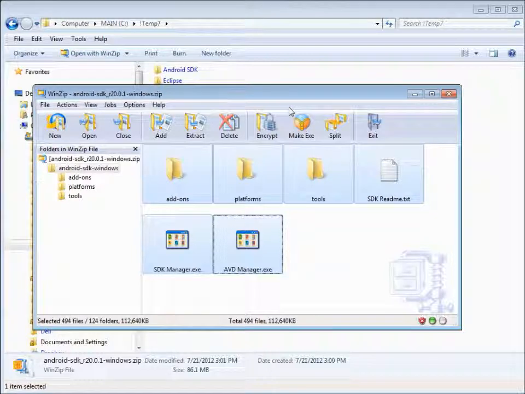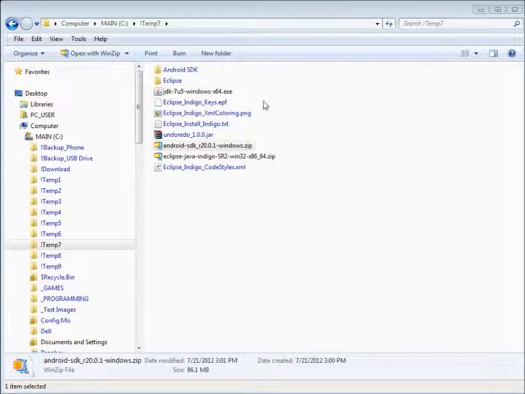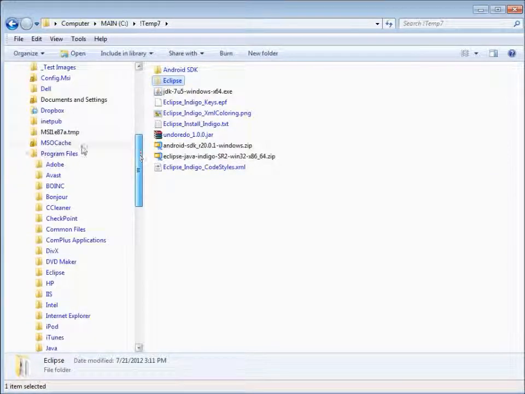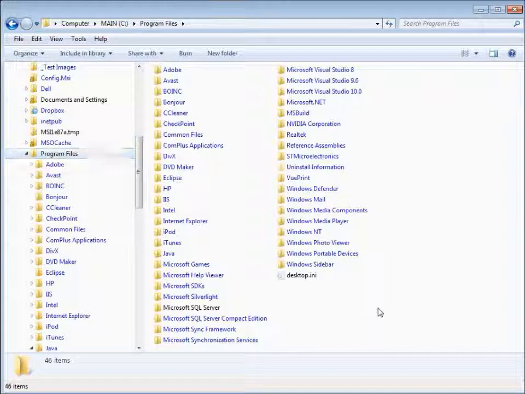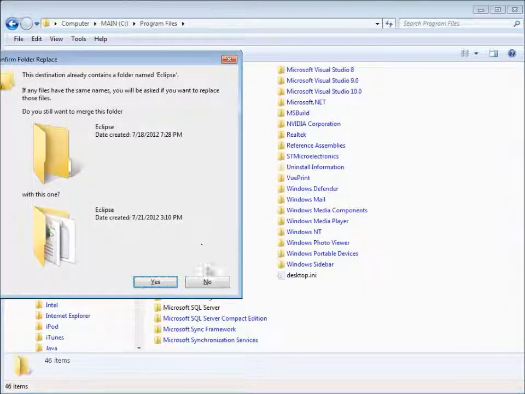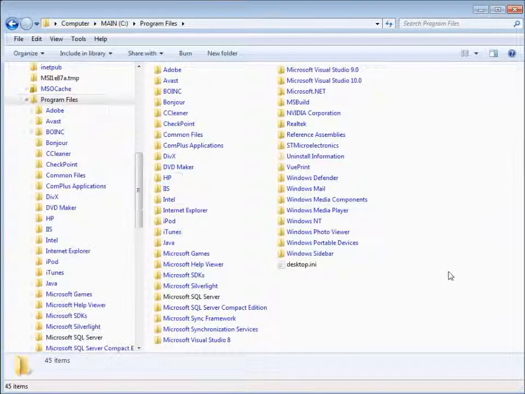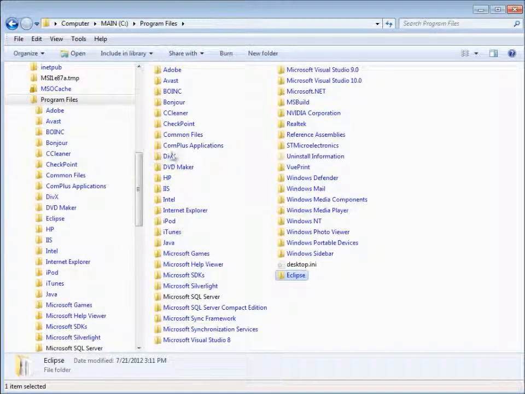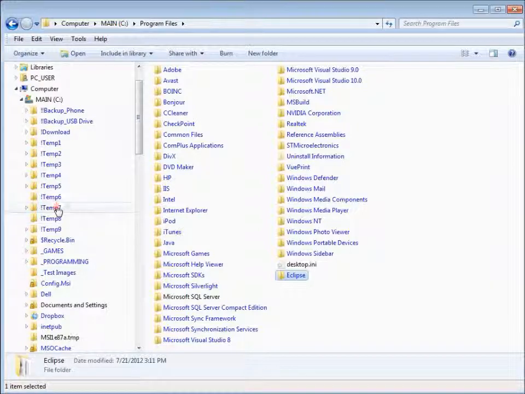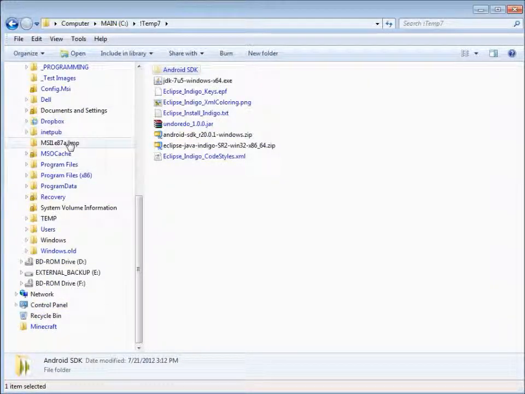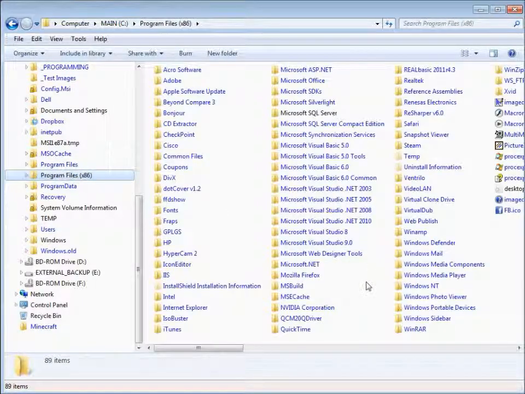Alright, so now that we've extracted the Android SDK and we've got the Eclipse IDE installed, let's put them in a more appropriate place. I'm going to move the Eclipse folder down to my Program Files, which is the 64-bit location. Looks like I have an old folder there, same name. Alright, and then we're going to move the Android SDK down to the 32-bit version because the Android SDK is 32-bit, not 64-bit.